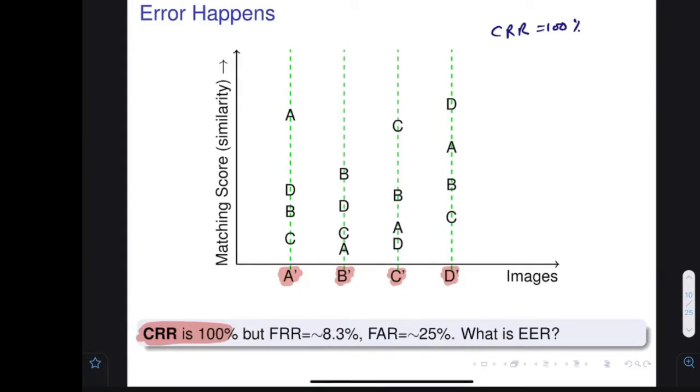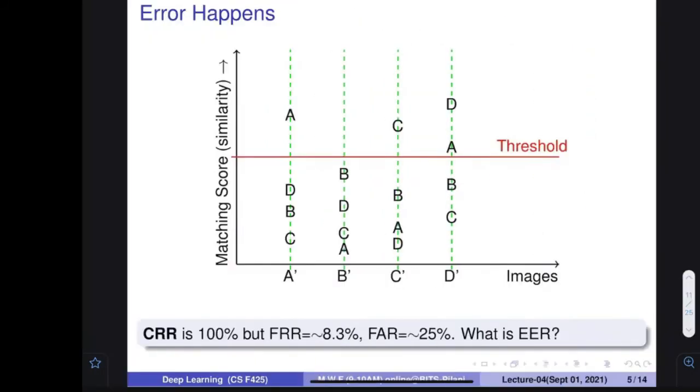But the problem is this, that whether he is A or not would be decided based on the threshold, because I'm not going to use only the highest score. This highest score should also qualify a threshold. So I would be having a threshold also. Let's assume that this is the threshold. If this is the threshold, what would happen?